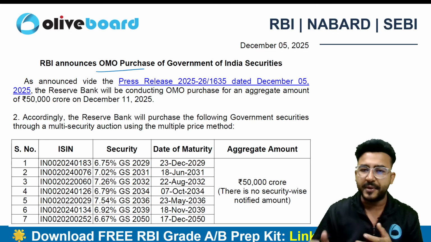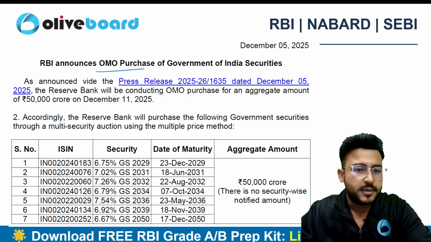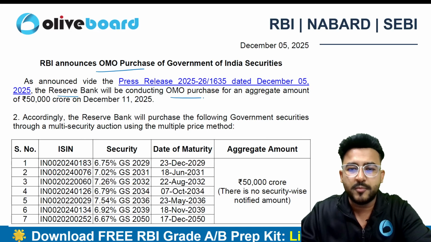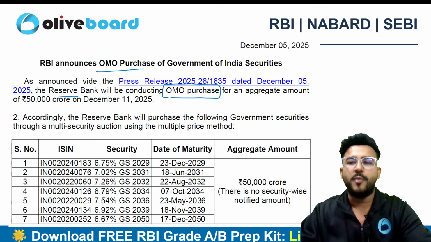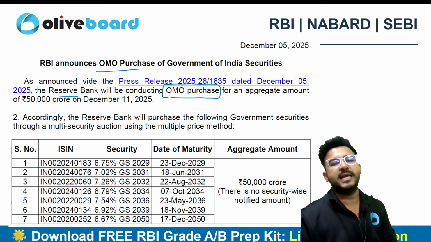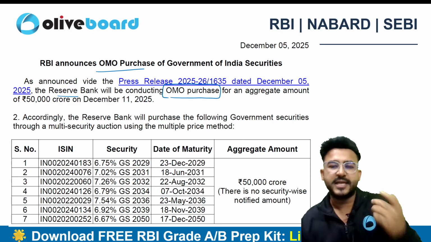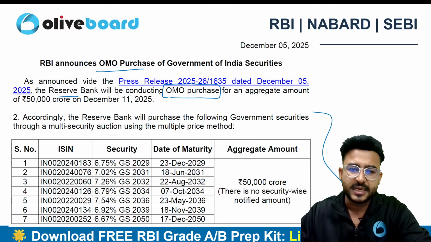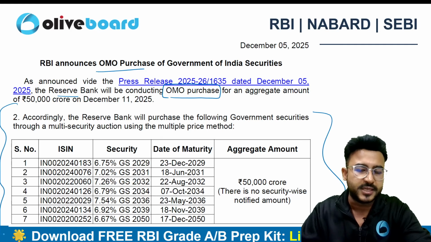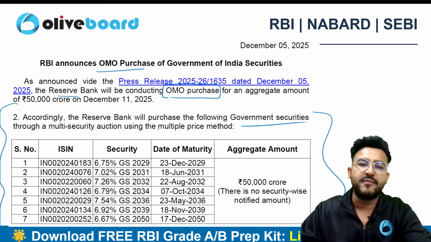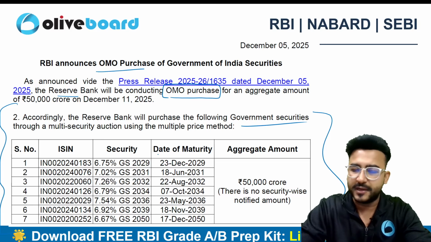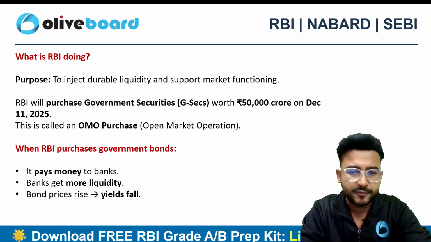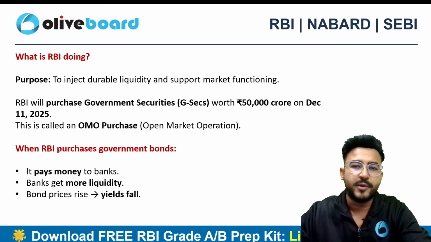Open market operations. So what OMO is all about here, RBI will be conducting OMO purchases. Open market operation means buying and selling government securities for injecting liquidity, for absorbing the liquidity. So this is the list of government securities, G-Secs, that the RBI will purchase from different banking entities, right? So how it works, first of all, let me just quickly tell you how it works.